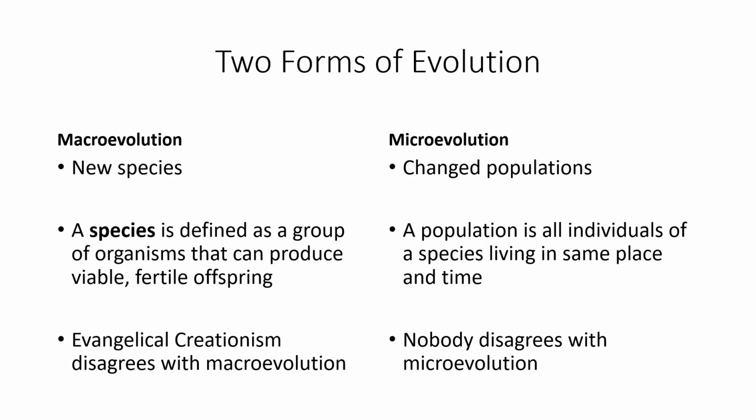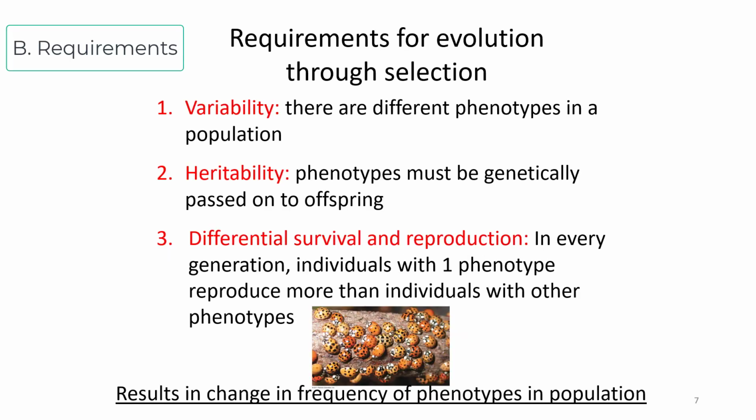Microevolution is showing changed populations, that over time a population can change. A population is all individuals of a species living in the same place and living at the same time. No one in their right mind disagrees with microevolution. You can literally observe it in a petri dish. There are requirements for evolution through selection.